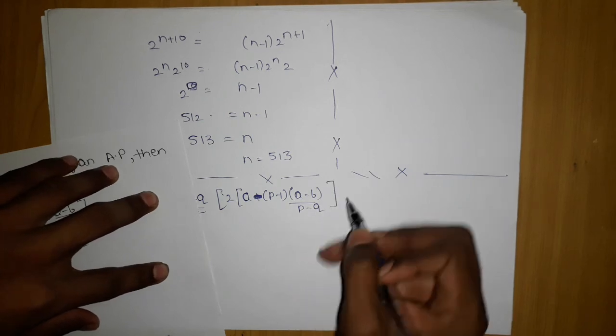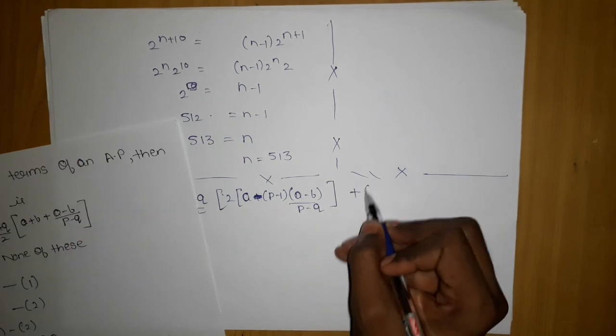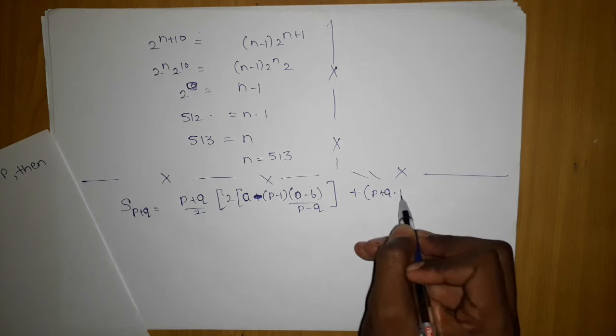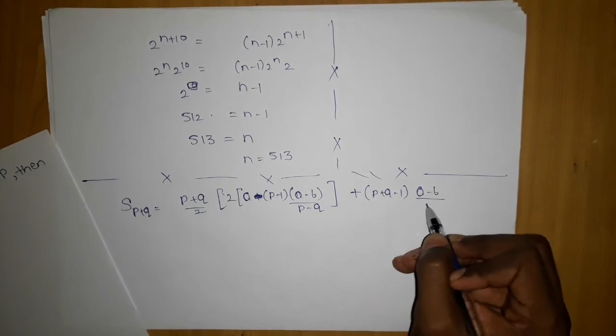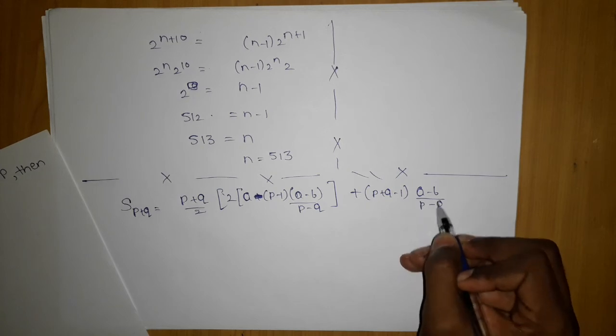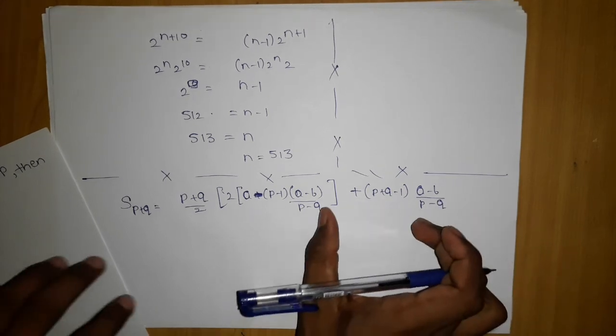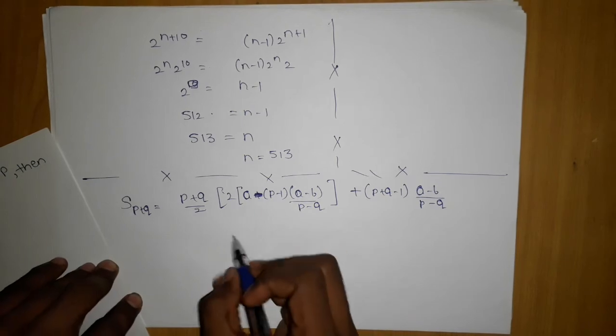So this is our a plus p plus q minus 1 into d. D is nothing but a minus b upon p minus q. So what I will do, I will take a minus b common from both of these.